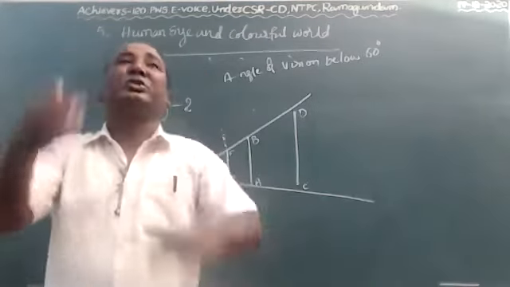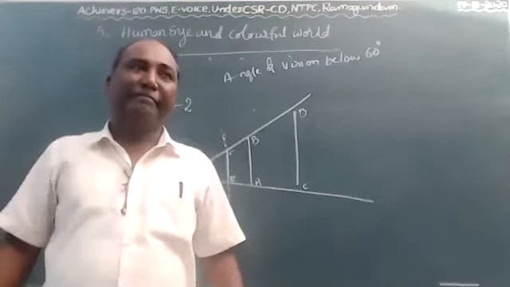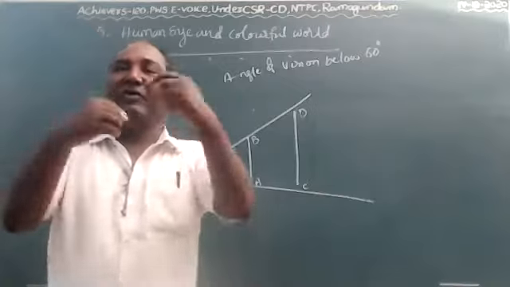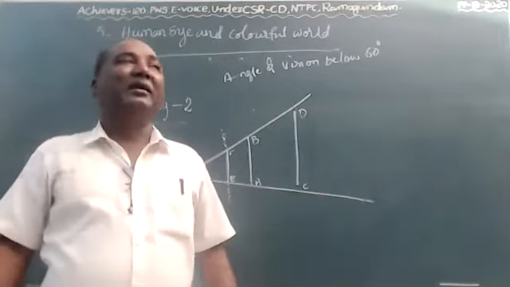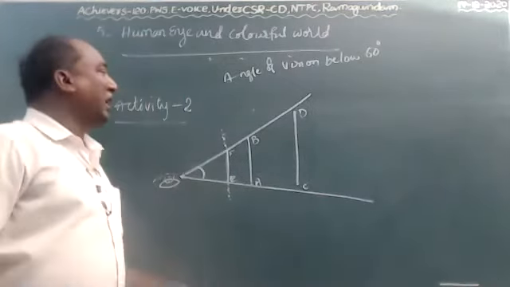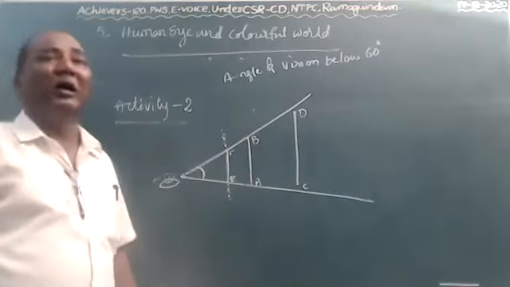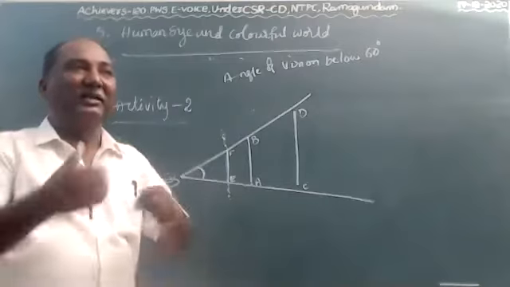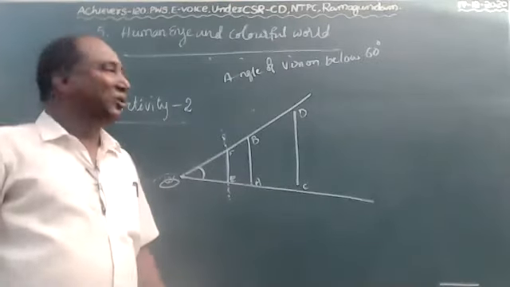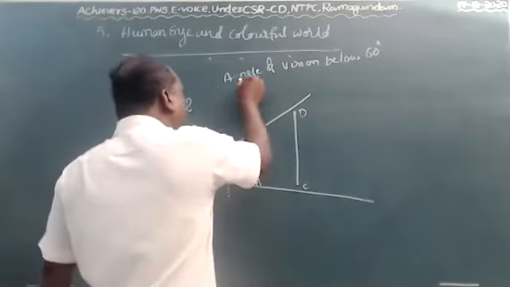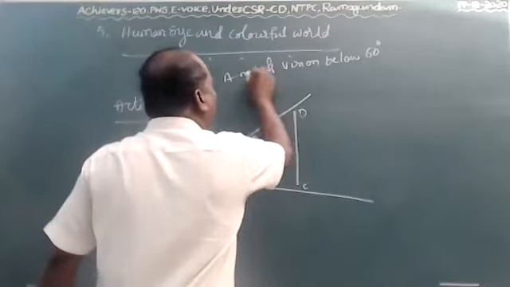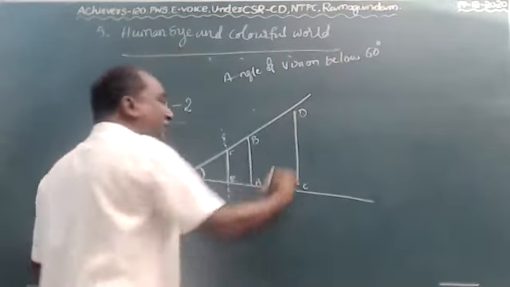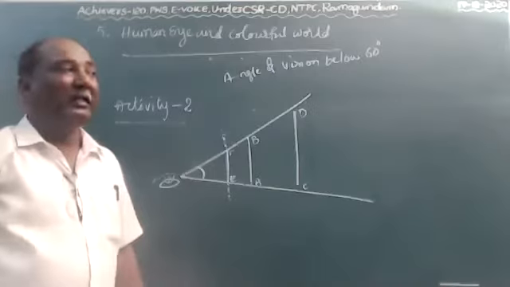Then we can adjust the focal length of our eye. According to the adjusted focal length, we can see the whole object. The focal length is changed, so the angle of vision shifts to below 60 degrees and we can see the whole complete object.